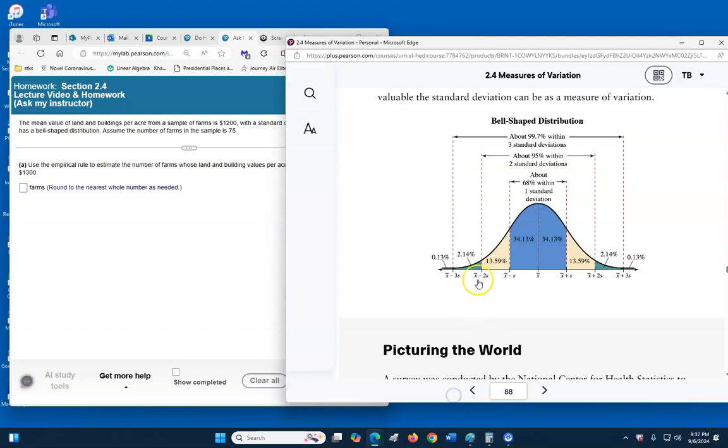So if we look at the empirical rule, this is what it says. You've got a bell-shaped curve. Within one standard deviation, you've got 68% of data. That's what we have with this part A here. Two standard deviations, you have 95% of data. And three standard deviations, you have 99.7%. So this picture is really helpful. So we've got this right in blue here. One standard deviation, 68%.